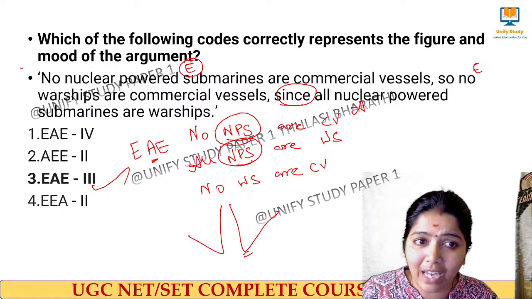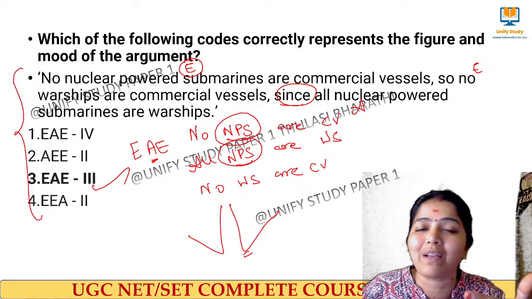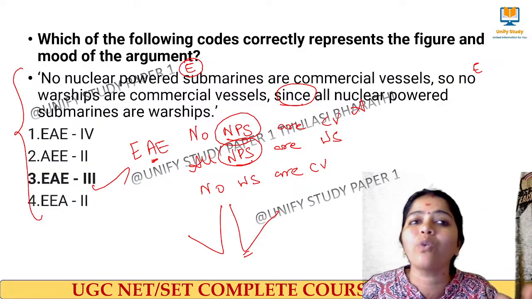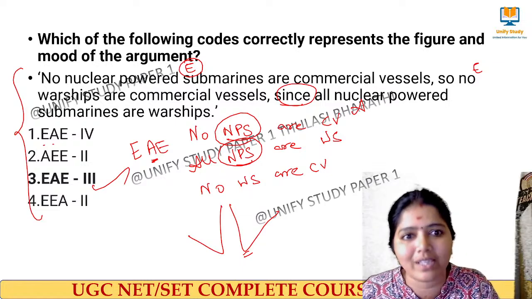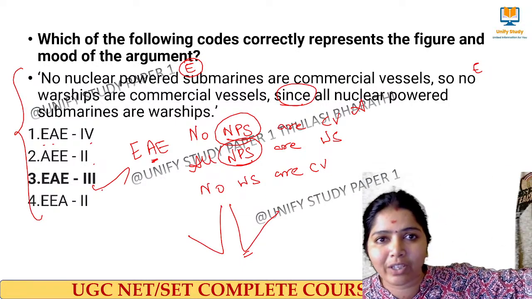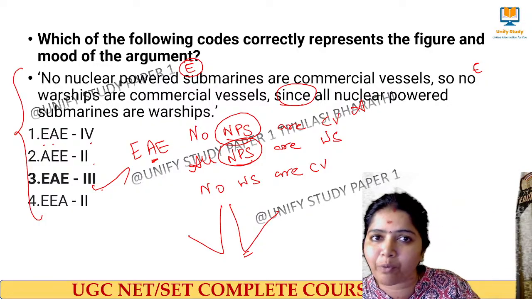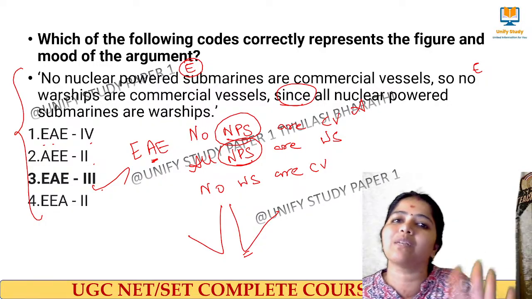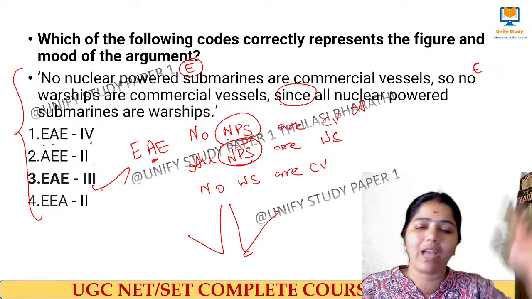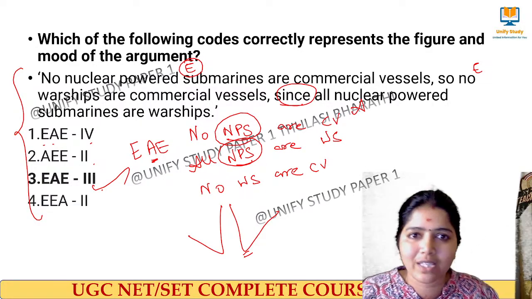See, only then can we do this kind of problem. Only when we know what is major term, what is minor term, what is middle term, and how to identify A type, E type, and how to identify figures. Only when you understand categorical syllogism, the 4 types of proposition, what is A type, E type, O type, then only can we attempt this question. You understand why I started with that one? Very good. I hope this revision will be useful for these topics.